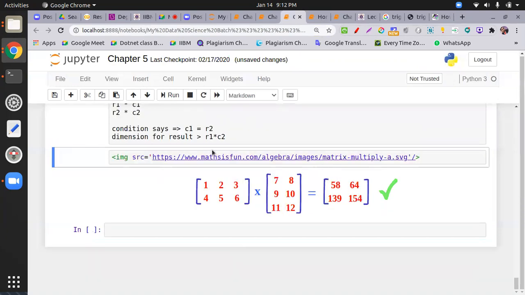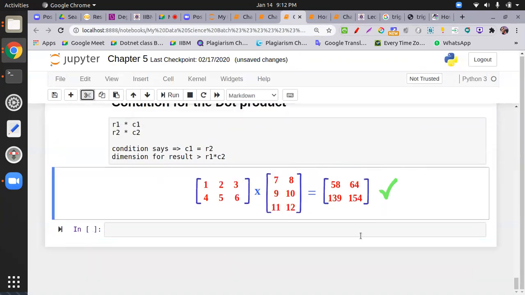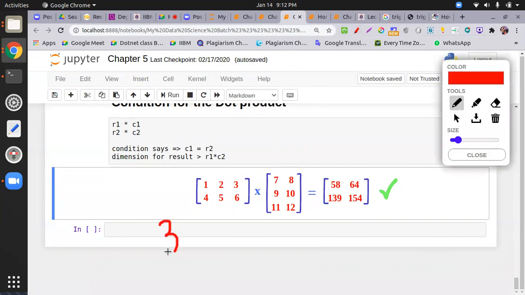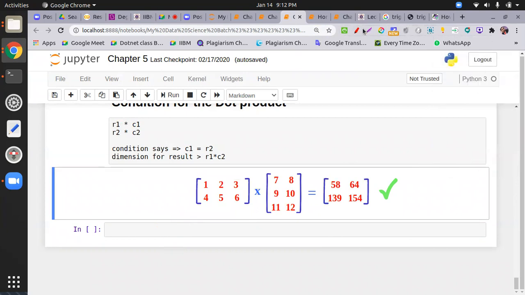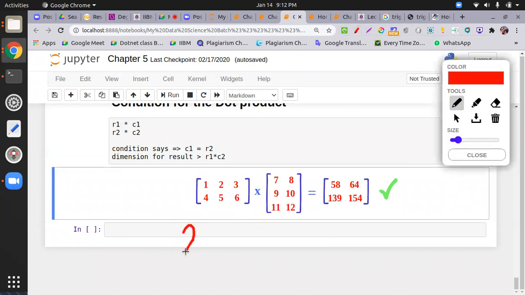I removed this one, it will confuse you. Check this one. The first matrix has 2 rows and 3 columns. The second has 3 rows and 2 columns.